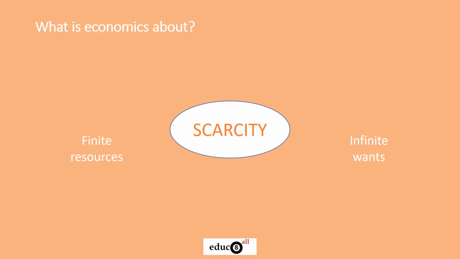Infinite wants refers to the fact that essentially our wants are unlimited. For example, if I asked you if you wanted more money, would you say yes? Whether you wanted it for yourself or to help others, you would almost certainly say yes. If we were to ask everybody in the world this question, they would probably say yes. The reasons may vary, whether it is for buying some food, the latest mobile phone, tickets for a football game, or even a house. Or perhaps even all of these together. So scarcity arises when we have finite resources and infinite wants.